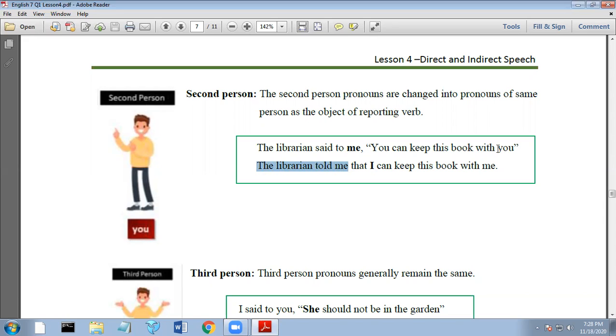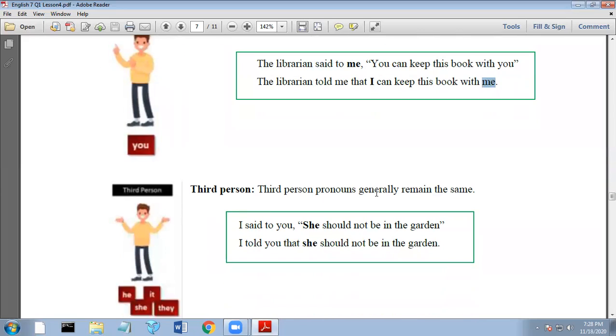So again, the you there should be changed to I because that is the object of the verb in the direct. So that is I and this is the me. I because this is the subject part and me because this is the object part. Okay, I hope you are following and you understand.